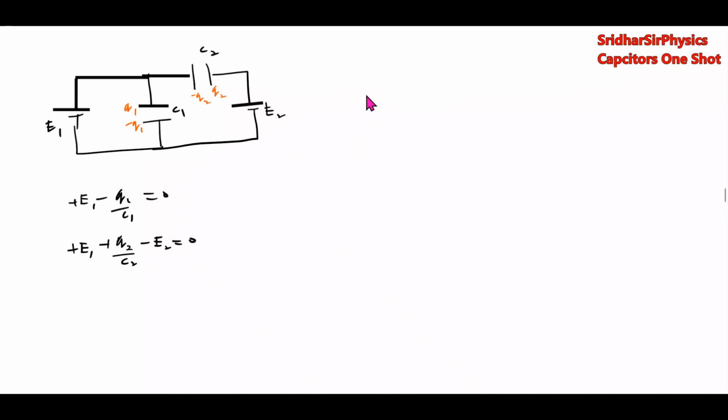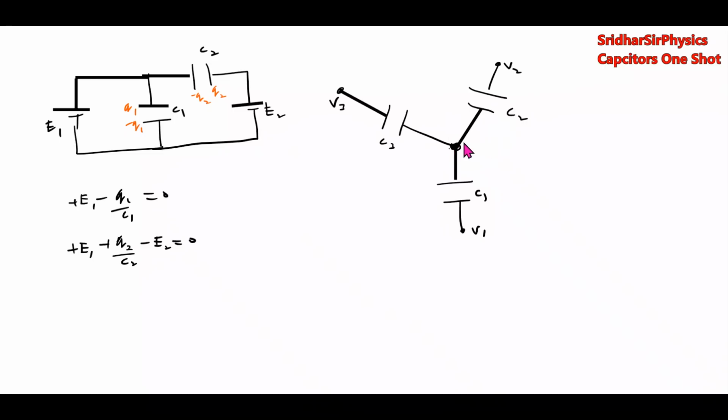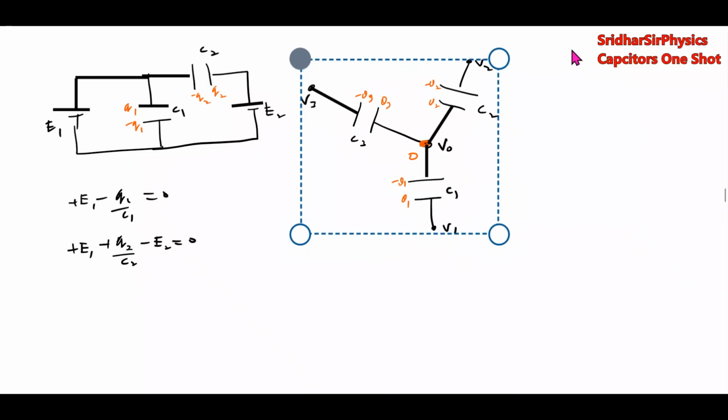Then the next circuit, we will come across a circuit like this also. C1, C2, C3, its potential V3, its potential V2, its potential V1. I want to find out the charges and its potential, potential V0. Here, conservation of charge principle: charge Q1 minus Q1 will go and deposit, Q2 minus Q2, Q3 minus Q3. Charge of an isolated junction should be conserved. This is very important.